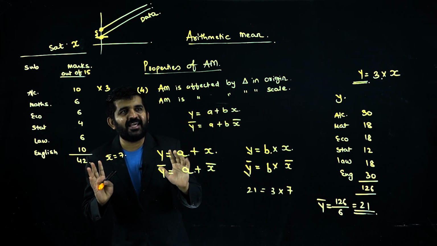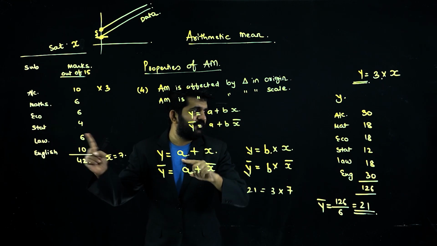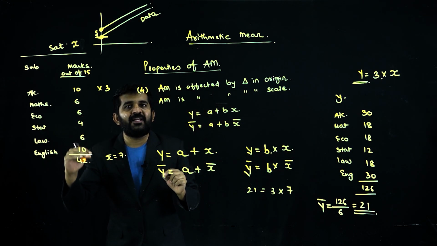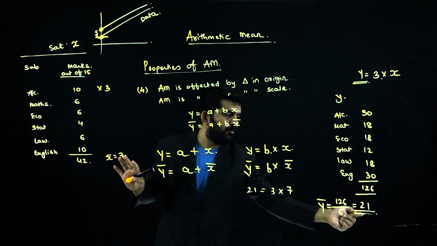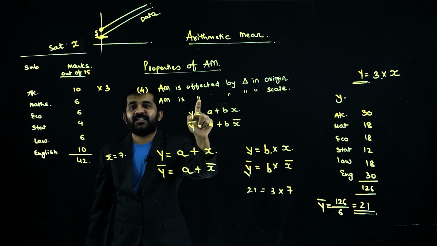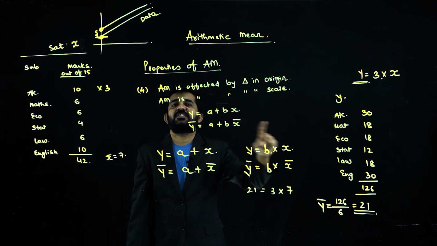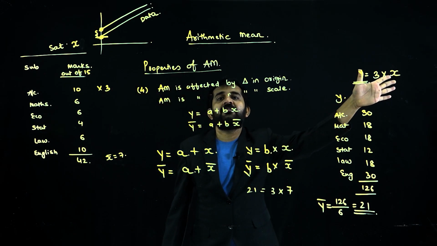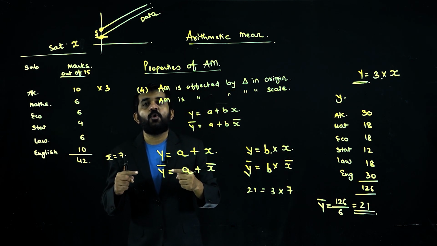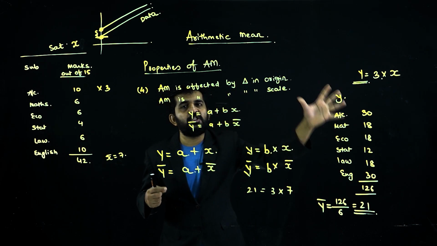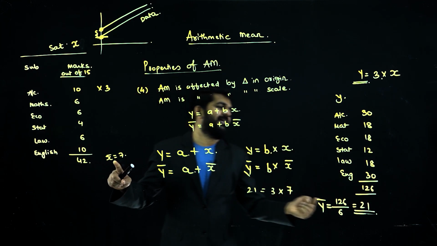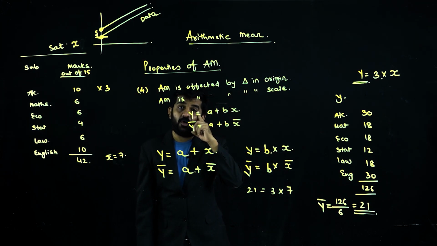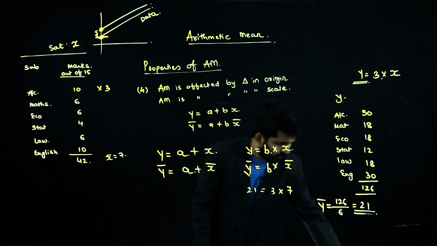Is it affected by your scale? Yes, arithmetic mean is affected by scale. If you multiply 3 with all the variables, will your answer of average change? Yes. So it is affected? Yes. How is it affected? It is affected in this manner. If you multiply 3 to all the variables, then if you want to find the average of this new data, you can just multiply 3 to this 7 and you will directly get the answer of x bar. Is it all right?